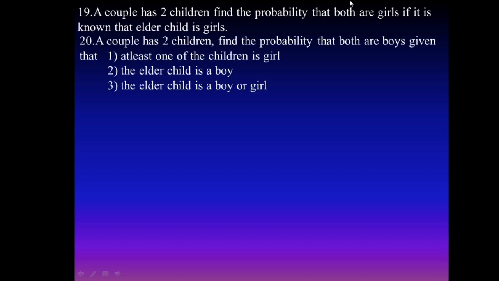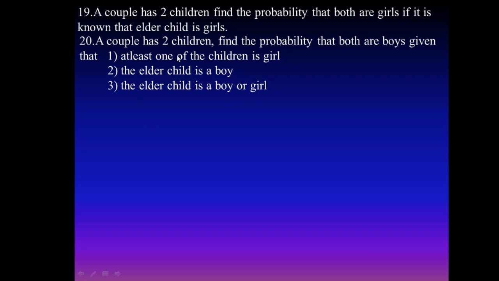Next, the 19th question, a similar type of question. A couple has 2 children; find the probability that both are girls, given that the elder child is a girl. Here we take E and F, and find the probability of E given F. Similarly, in the next case, a couple has 2 children; find the probability both are boys, given that at least one of the children is a girl.